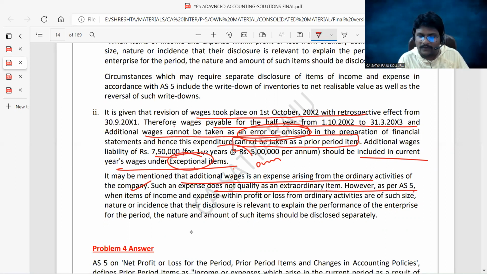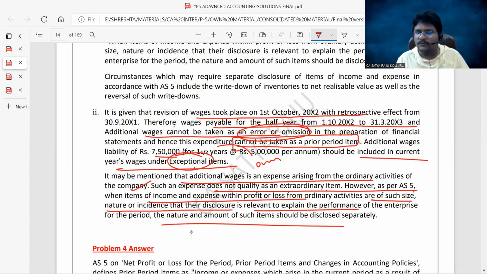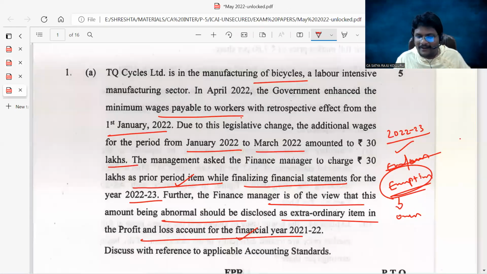However, as per AS5, items of income and expenses within the profit and loss from ordinary activities are of such a size, nature or incidence that the disclosure is relevant to explain the performance of the enterprise. The nature and amount of such items should be disclosed separately. Do you understand? First, you need to disclose why it is not a prior period item. After that, why it is not an extraordinary item. Then why it is exceptional. That means you need to give the definitions of prior period items, extraordinary items, as well as exceptional items. Then you can give the conclusion. That's it.